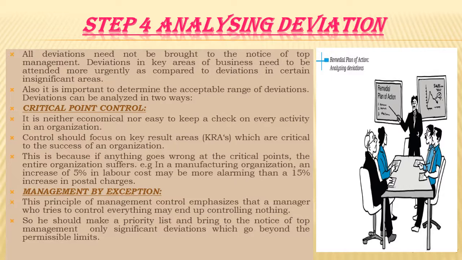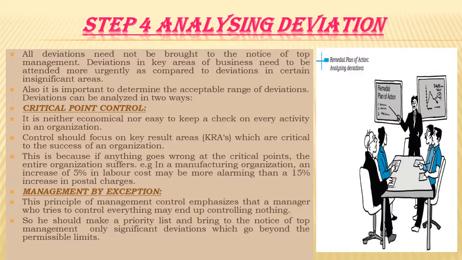Now, there's a common saying, if you try to control everything, you may end up controlling nothing. Therefore, only significant deviations which cross the permissible limit should be brought to the notice of the management. Deviation within the permissible limit, that is, minor deviations, should be ignored because some deviation in performance is expected in all activities.